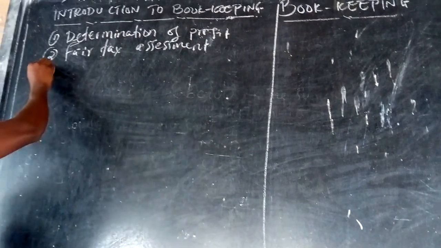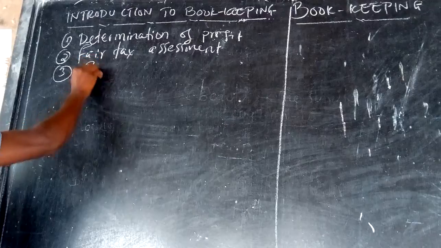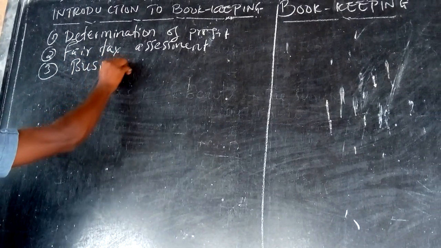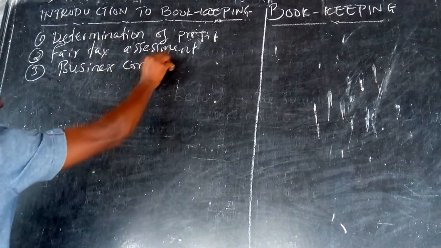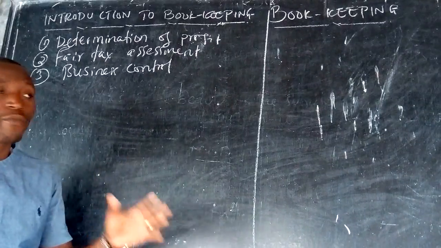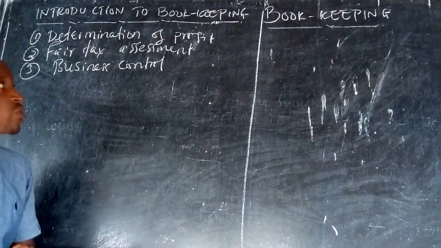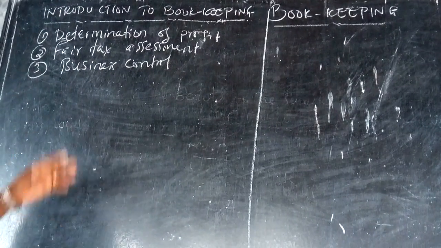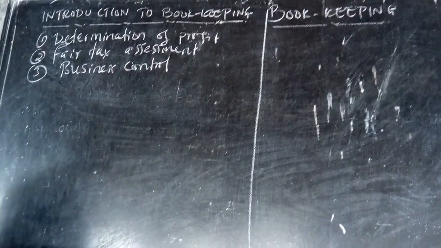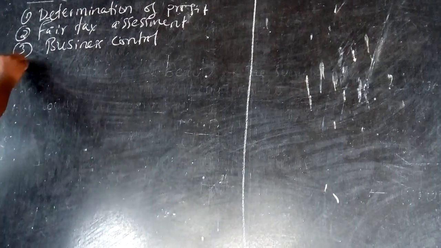Apart from that, business control. In order to control your business, you have to make sure that you have a knowledge of what we call bookkeeping. Otherwise, you'll end up getting lost. So we have this as an objective also.